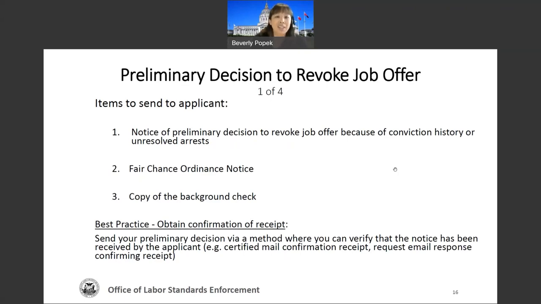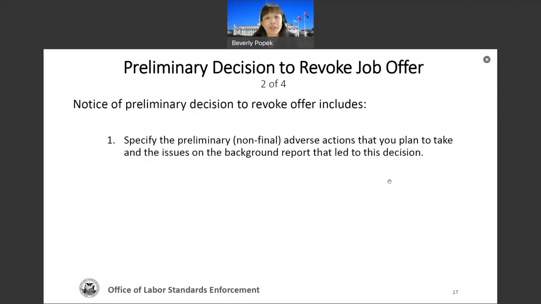So don't take this lightly and don't rush it. Make sure that the applicant has received the package and that you have proof that they have done so. Because if you decide to do a final revocation of the job offer and the applicant never received this preliminary decision, that's a potential violation of the Fair Chance Ordinance.